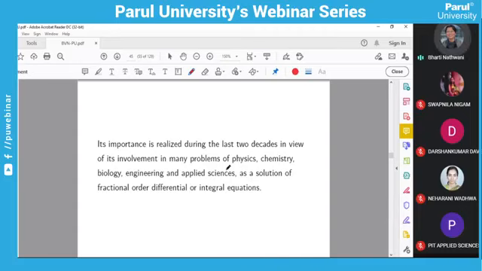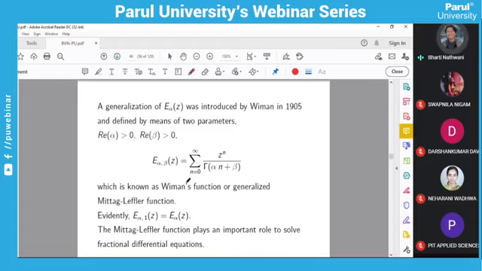There are many generalizations given by many mathematicians. Mostly, if you solve simple equations, you will get the Mittag-Leffler function or another generalization, which is Wiman's function, a generalization of the Mittag-Leffler function given in 1905. If you take beta equals 1, this becomes the Mittag-Leffler function. If you take alpha and beta both equal to 1, then you will get the exponential function. So we will mostly see examples containing the Mittag-Leffler function or the Wiman function.